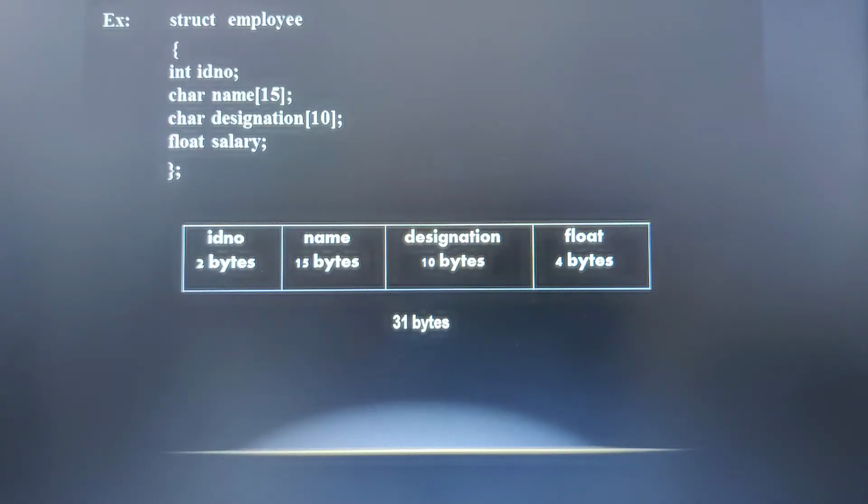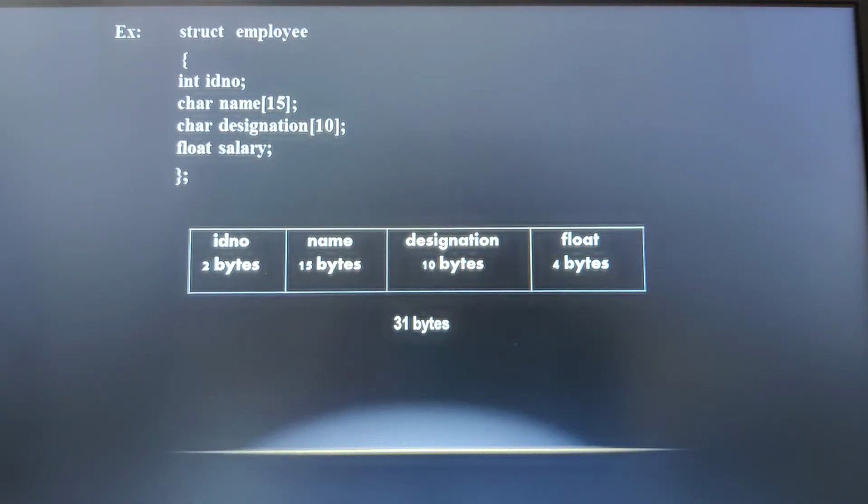How many total bytes does a structure take, the employee structure? When you observe here, we have an ID number of type integer, 2 bytes, and a character name of character data type, and we know that the size of this name is 15 bytes. Each character has a size of 1 byte.